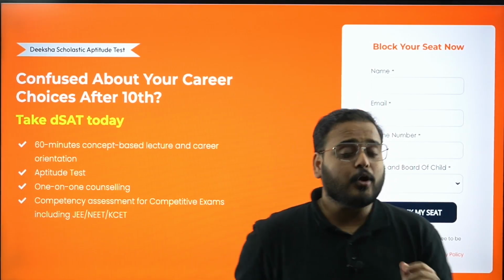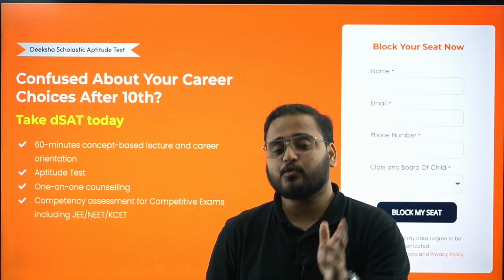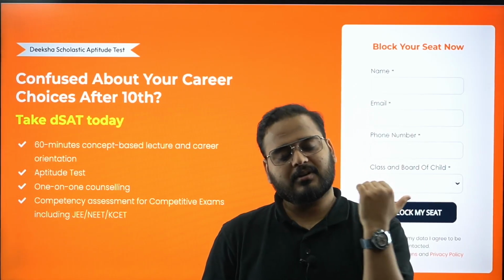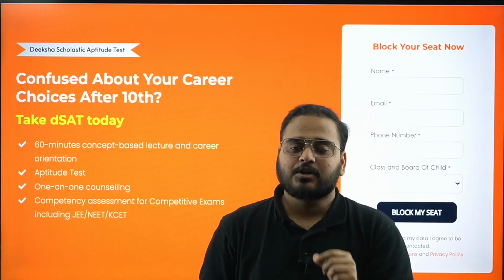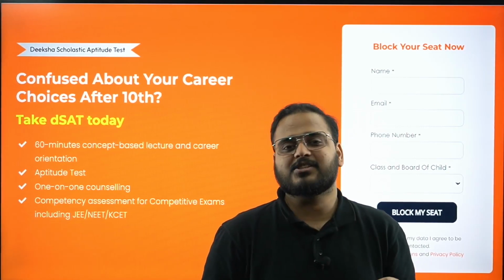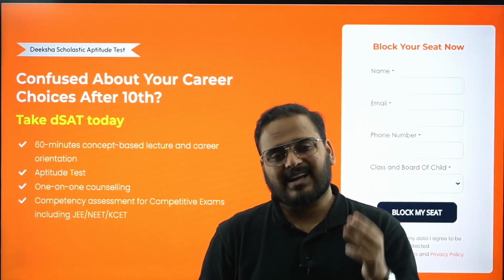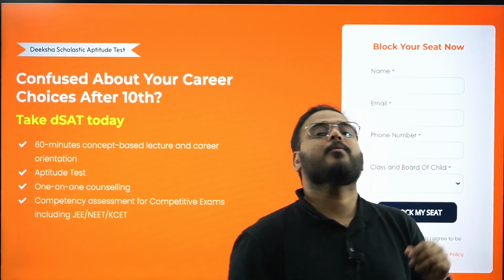If you want to join us for the preparation of 11th and 12th, for whatever stream you have chosen, you get a good scholarship based upon the test you've written in the second hour. On that test you get a scholarship in your admissions. So if you are here, make a good decision. Don't waste your time. Don't lose 2-3 years of your time by taking a wrong stream for yourself. I hope you're going to do that.